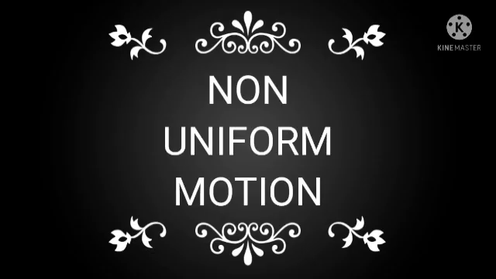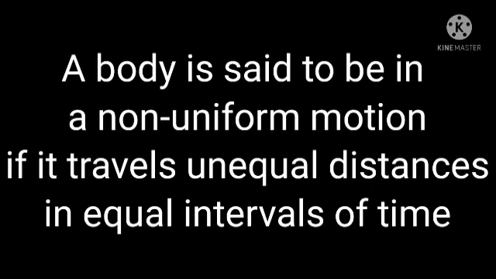Next, non-uniform motion. A body is said to be in non-uniform motion if it travels unequal distances in equal intervals of time. It means if an object covers unequal distances in equal intervals of time, it is said to be in non-uniform motion. Most of the motions seen in our daily life are non-uniform motion. Example: